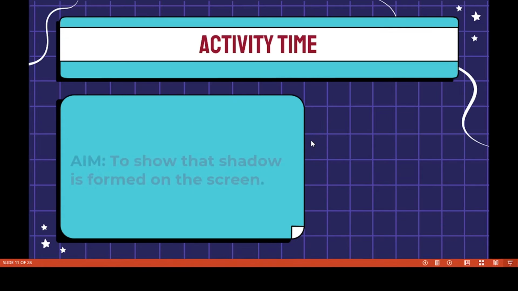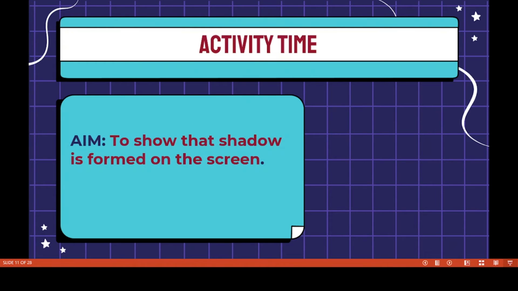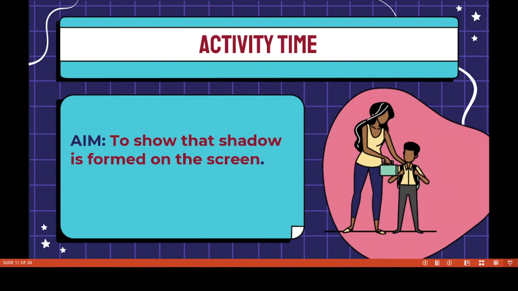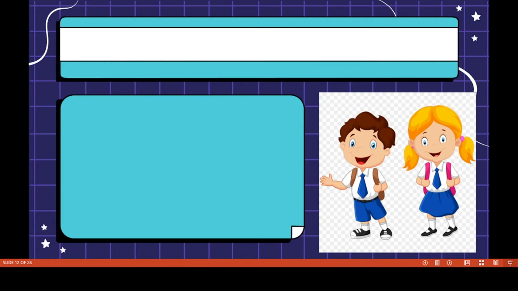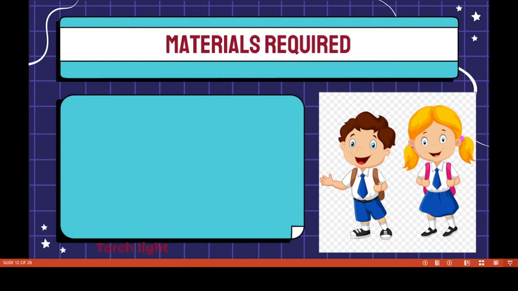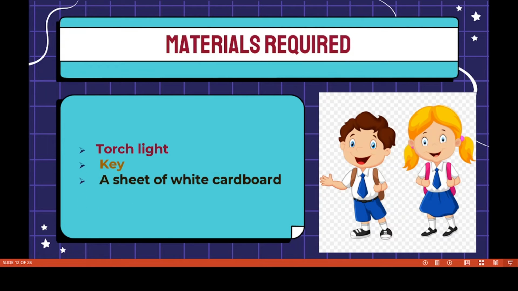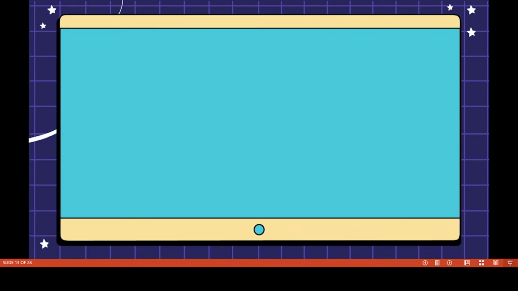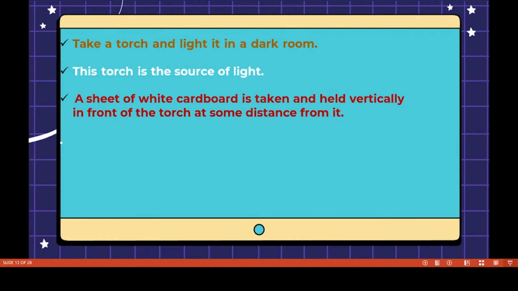Now it's time for an activity. The aim is to show that a shadow is formed on a screen. What materials are required? We need a torchlight, a key, and a sheet of white cardboard. Take a torch and light it in a dark room. Just imagine you are in a dark room. Take a torch and light it. This torch is the only source of light.